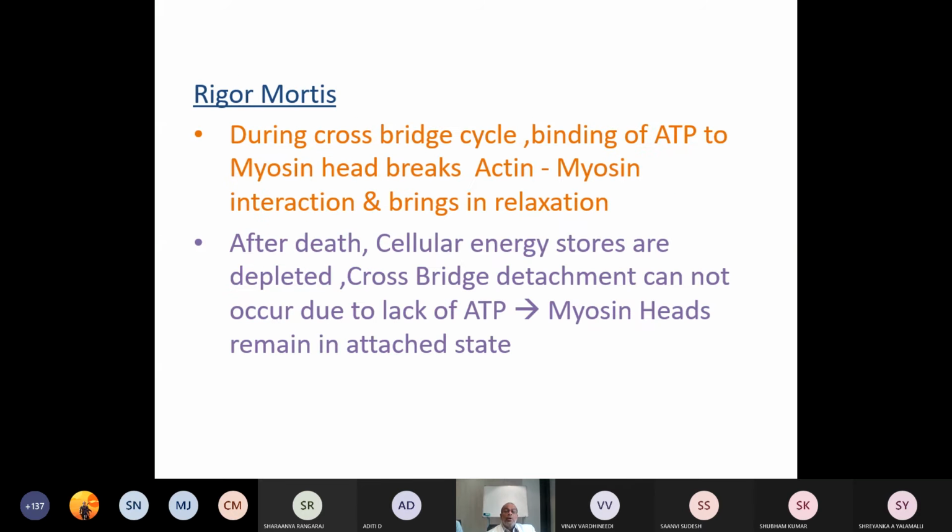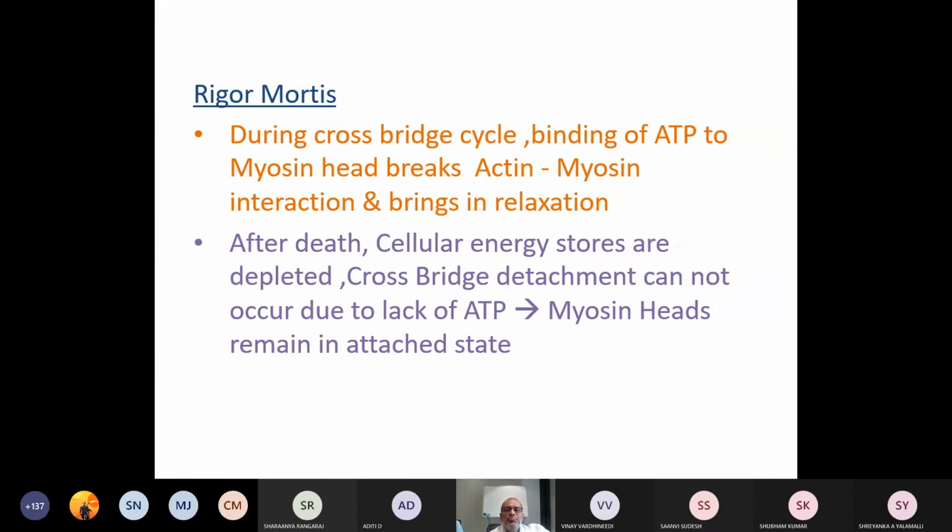Then rigor mortis, a very important question. What is rigor mortis? Rigor means stiffness of the muscle, mortis means following death. During the cross bridge cycle, binding of ATP to the myosin head breaks the actin myosin interaction and brings in relaxation. This is the principle.